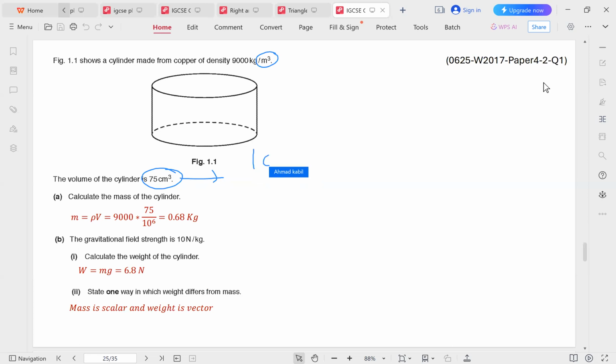Now, 1 centimeter goes to 1 meter after division by 100. So 1 centimeter cubed goes to 1 meter cubed after division by 100 to the power of 3. So to go from 1 centimeter cubed to 1 meter cubed, you have to divide by 100 to the power of 3, which is basically 1 million.